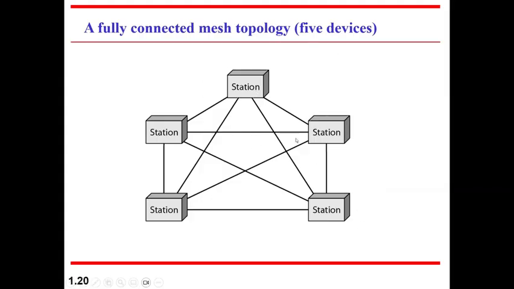So this is the most robust network because any link failure will not affect the working of the network because there are multiple other paths to reach the destination. But as you can see, it's a very complex structure. More physical wiring has been done, so it will be expensive to maintain this. Only thing is it's very robust.